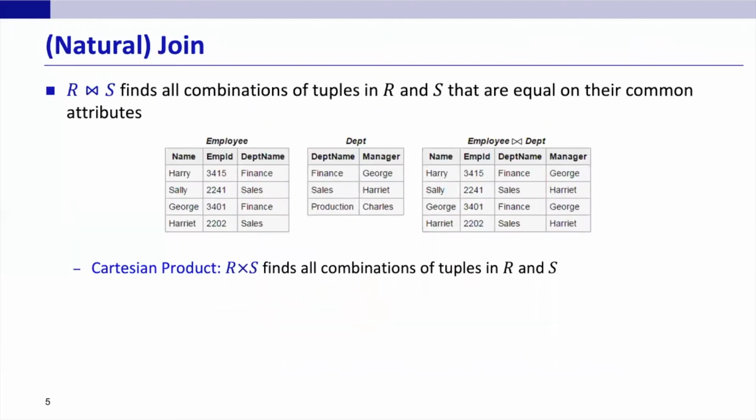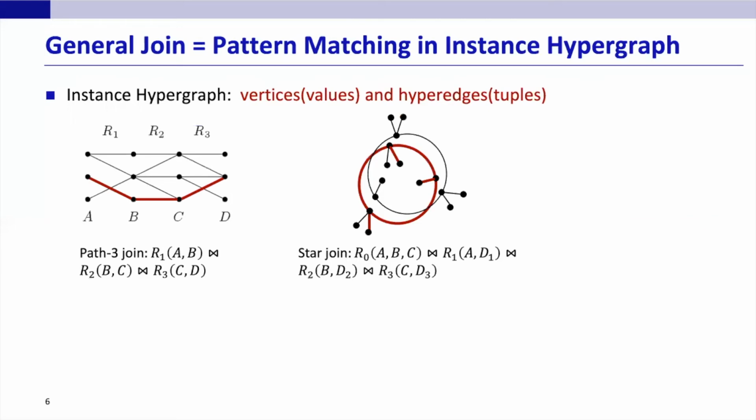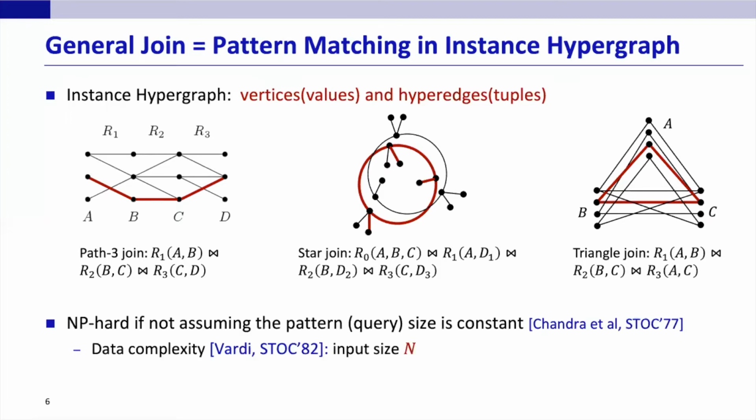Natural join defined over two tables is to find all combinations of tuples that are equal on their common attributes. When there is a single value in the join attribute, it just degenerates to the Cartesian product. Evaluating a multi-way join is equivalent to the pattern matching problem in instance hypergraph, which uses the vertex to represent the values and the hyperedges to represent the tuples. We studied the data complexity of this problem, which assumes the query has constant size and use data-dependent quantities, such as input size for complexity measurement.